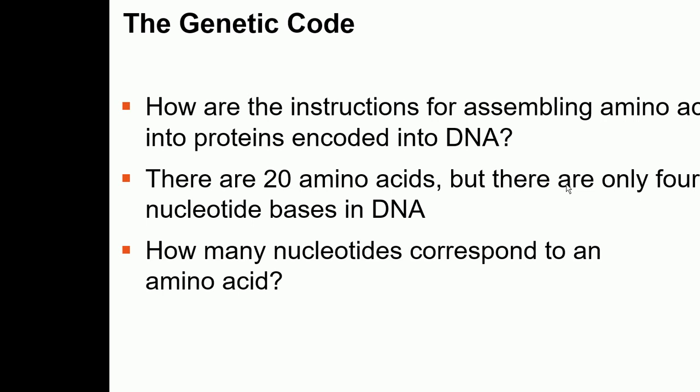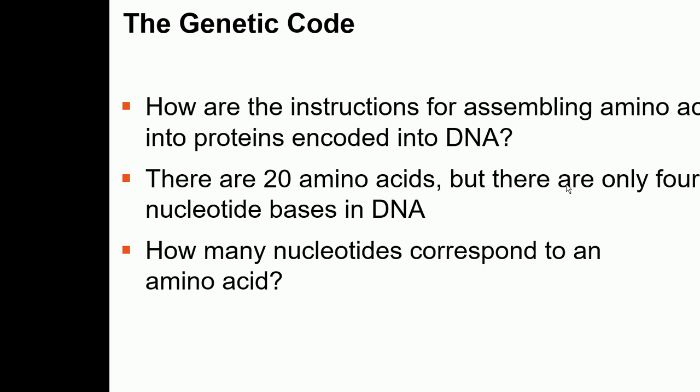So basically we know that there are 20 amino acids, and amino acids are the monomers of the proteins. So there are 20 amino acids, and there are only 4 nucleotides. So how does this whole system work? There are 20 amino acids and there are only 4 nucleotides in the DNA. How is the information in DNA coded in the form of amino acids? So how are the instructions for assembling amino acids into proteins encoded into DNA?